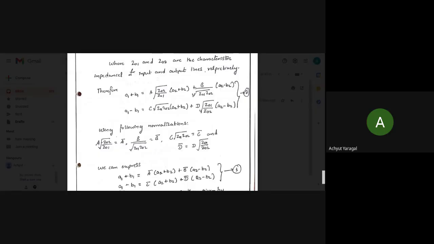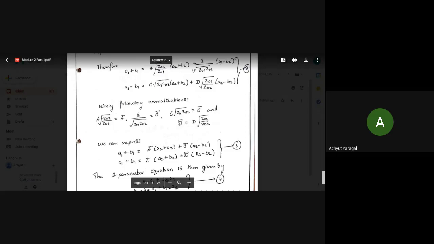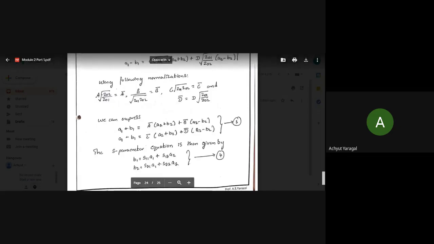So if I divide here, we will have a1 plus b1 is equal to these terms, or a1 minus b1 is equal to this whole equation number 2. Now for my normalization, I take A times root of Z02 divided by Z01 as A dash, similarly for B, C, D I will write. I have written using the following normalization A bar, B bar, C bar and D bar. If we substitute all these terms in the above equation number 2, we will get equation number 3.